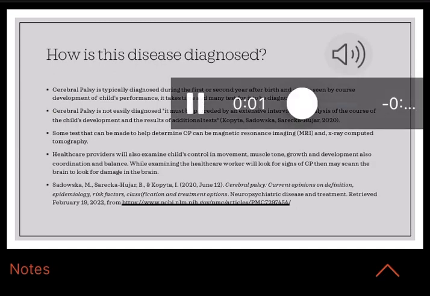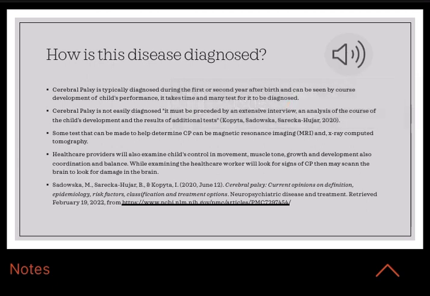How is this disease diagnosed? Cerebral palsy is typically diagnosed during the first or second year after birth and can be seen through the course of development in a child's performance. It takes time and many tests for it to be diagnosed. Cerebral palsy is not easily diagnosed. It must be preceded by an extensive interview and analysis of the course of the child's development and the results of additional tests.